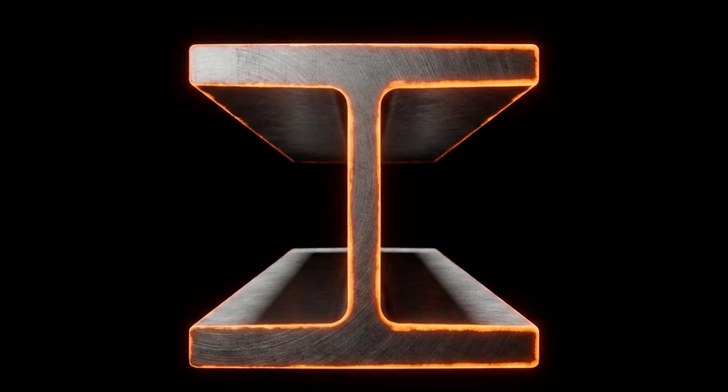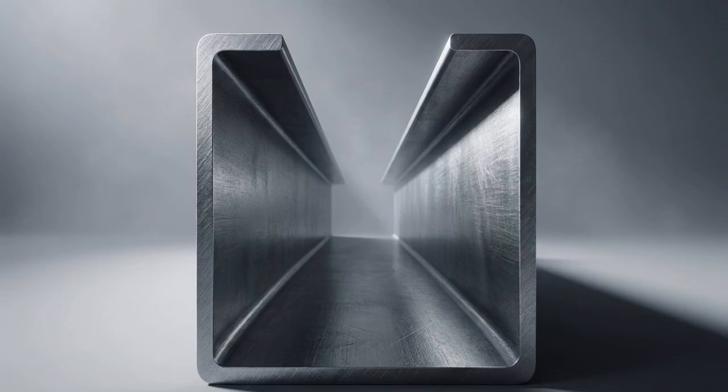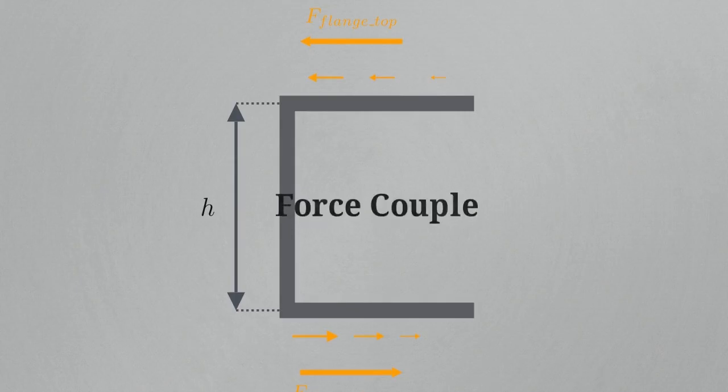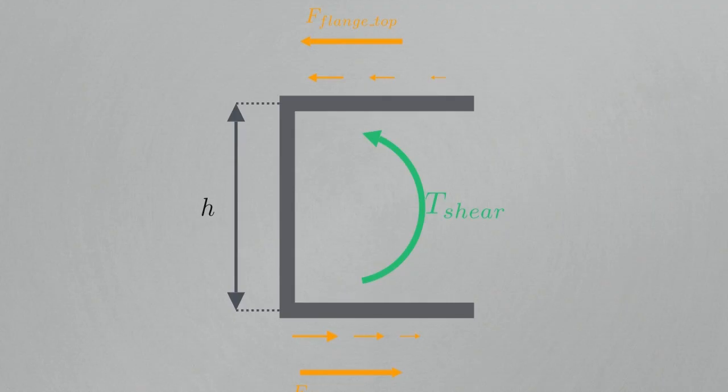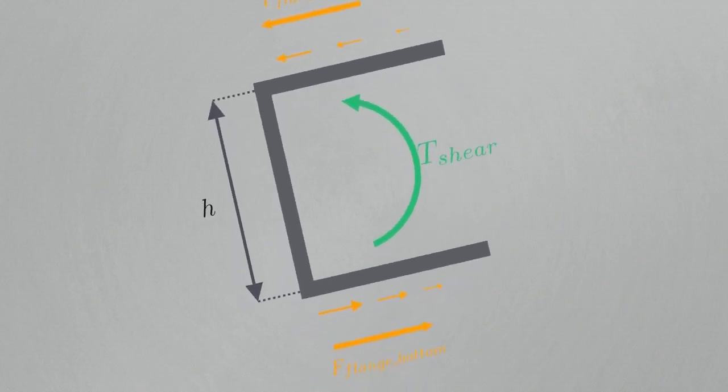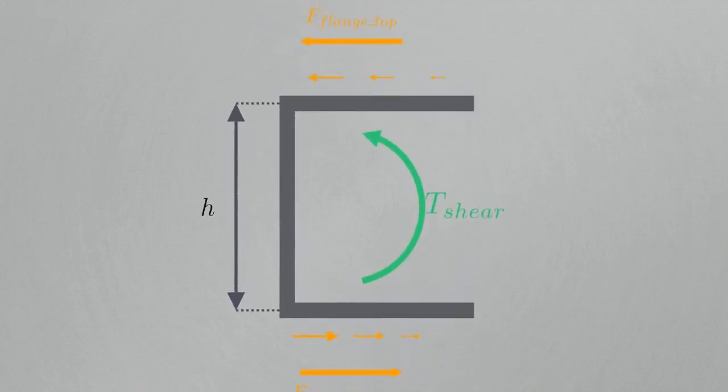Look specifically at the horizontal top and bottom flanges of this C-channel. In the top flange, the shear flow pushes horizontally in one direction. In the bottom flange, it pushes in the exact opposite direction. These two opposing forces create a force couple. Much like two hands turning a steering wheel, they generate an internal torque. This internal torque is the mechanical cause of the rotation we saw earlier.